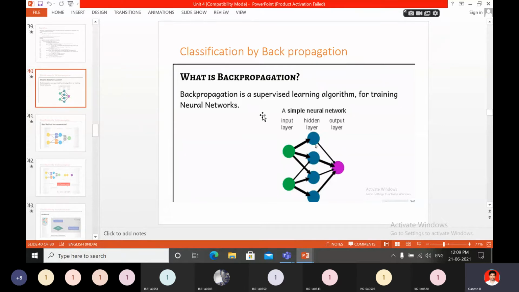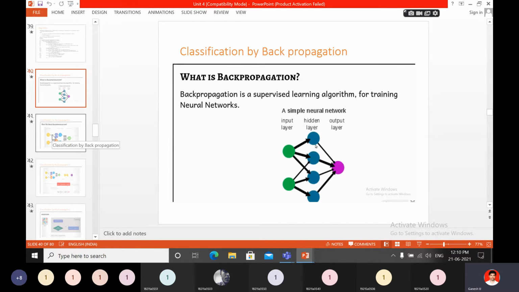A neural network is nothing but, here, a simple neural network with 3 layers: input layer, hidden layer, output layer. The input layer has some nodes, and those have some values. From the input layer to the hidden layer you can see how the connections will be, and from the hidden layer the outputs can be predicted. Those outputs can be given as input for the output layer. For each and every node here, some input is there and you have to predict some output. Again you consider the input and predict the output, and like that you have to find it again and again.